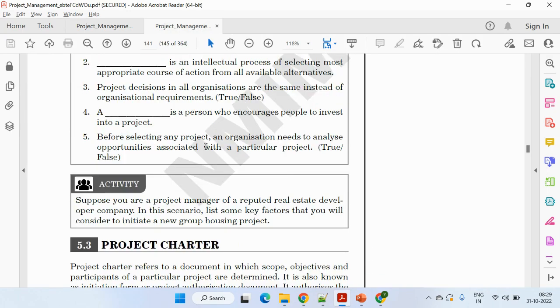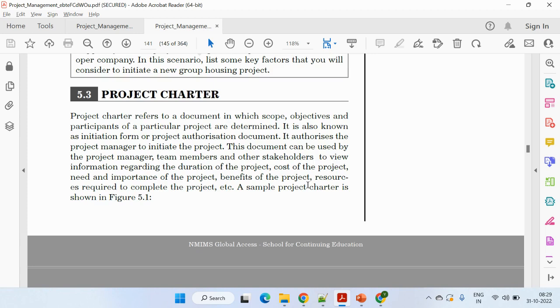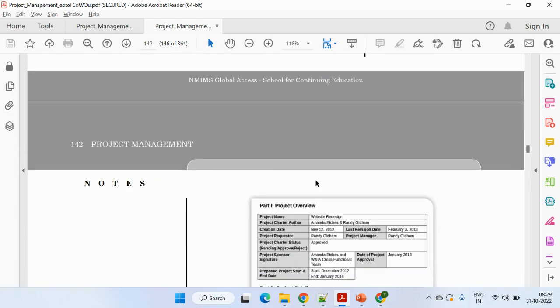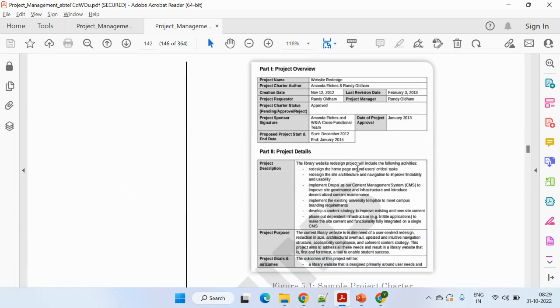If you go to page number 141, there is the project charter. The project charter is basically a small document which comprises the overall scope of the project, overall objectives, time baselines, the various stakeholders, and the cost of the project. It's basically a complete overview of the project. This is a sample project charter.